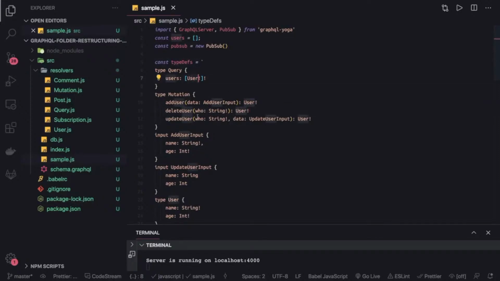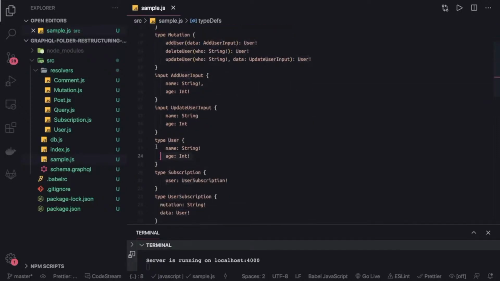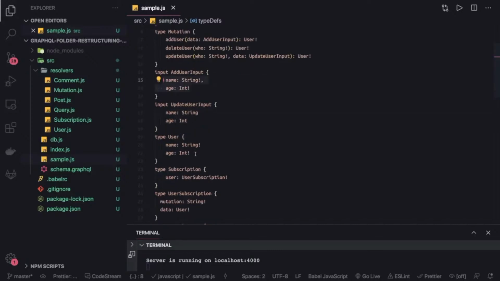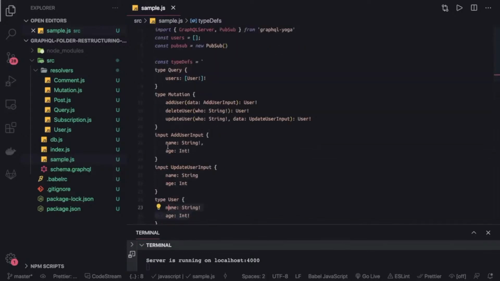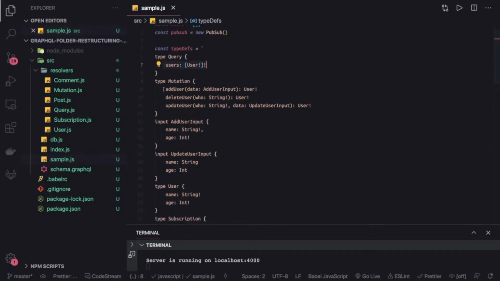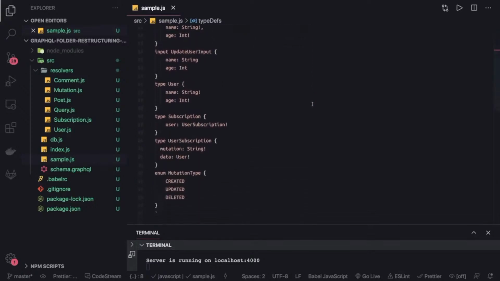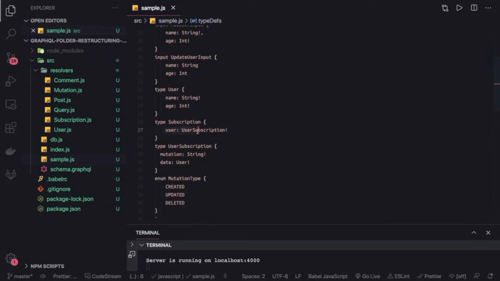Okay, so this is the user type. User has nothing but age and name. Create user is having this add user input with the name and age, and the type user has these two attributes. So you can see there is a query which is giving us the list of all the users, the mutations to update, create, delete, and then there is a subscription we have written which is listening for all those kind of events on the user entity.